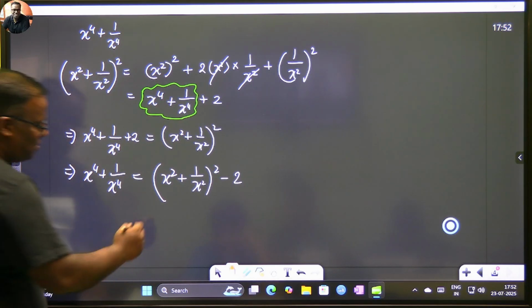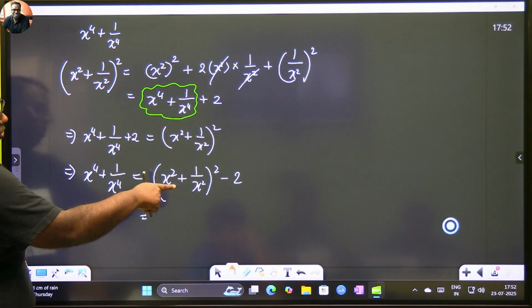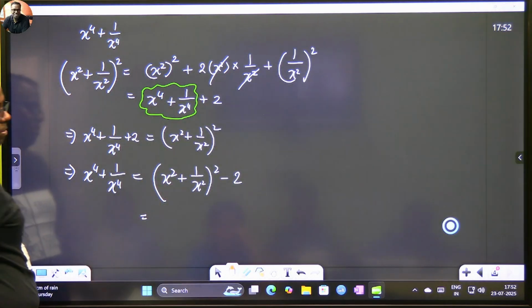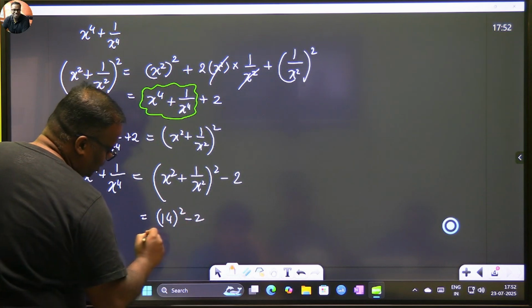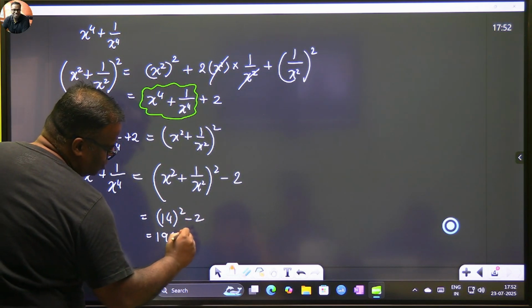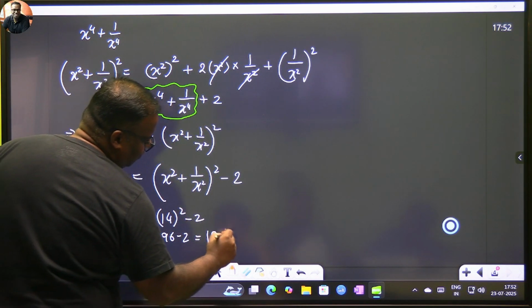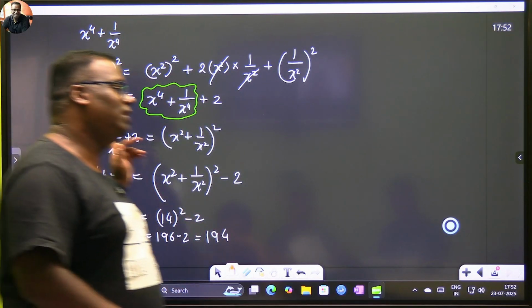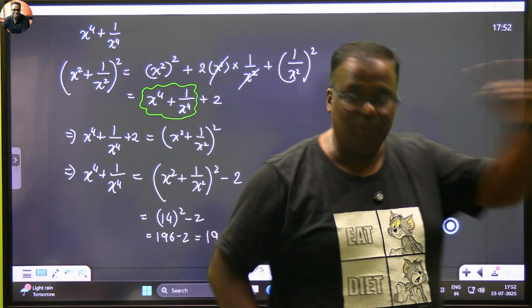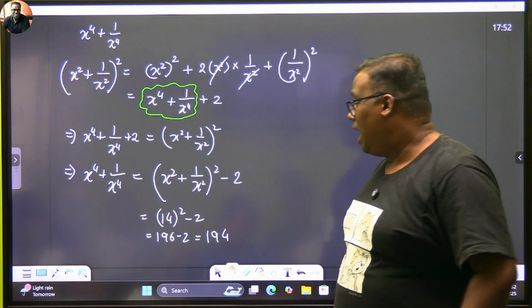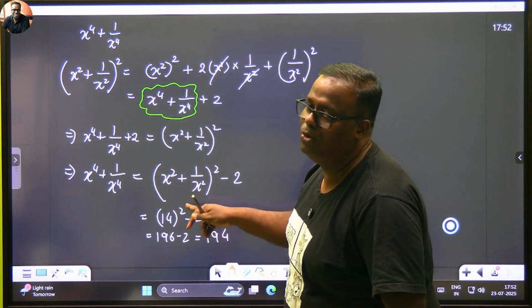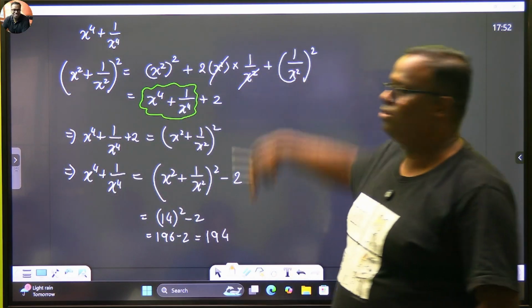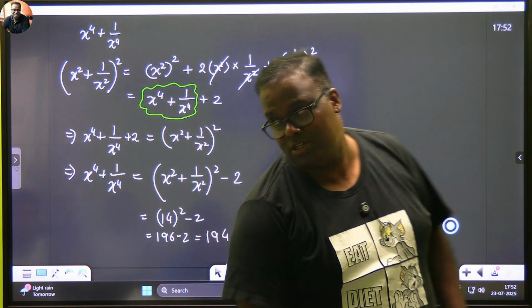Tell me. Acha, this value we already know. We have found out in our previous problem. This is 14. So this is 14 square minus 2. Very good. Which is 196 minus 2, which equals 194. Now, did you understand why this problem will be going after the first problem? Because unless you do the first problem, you don't get the value of this. First aloo, then aloo paratha. So now you copy this. Then we'll do some more problems of this type.